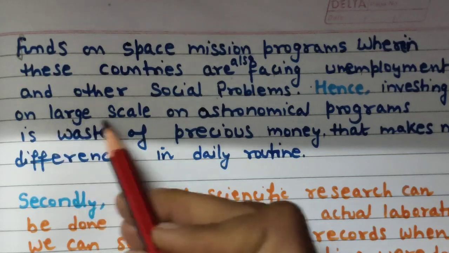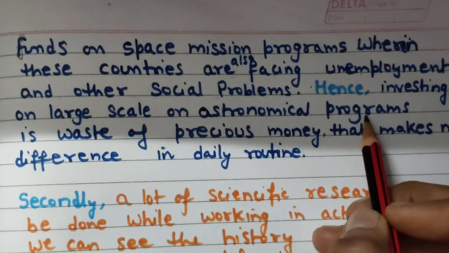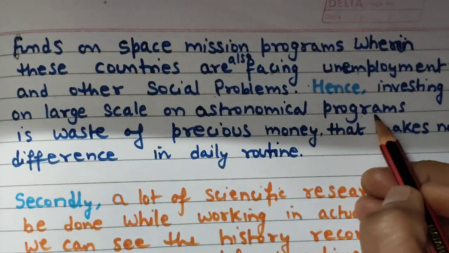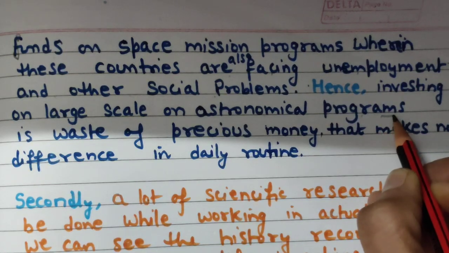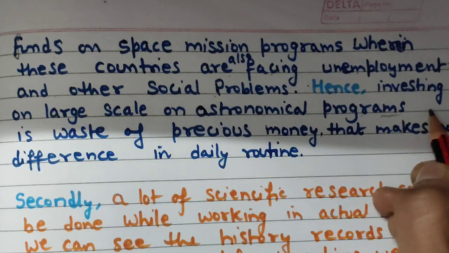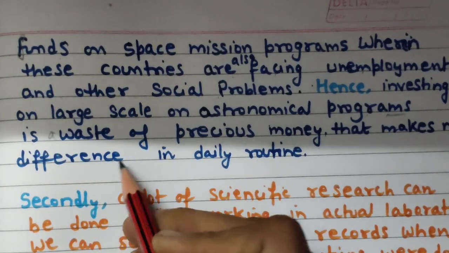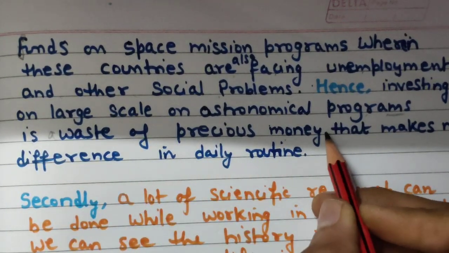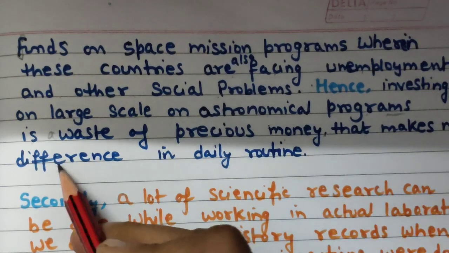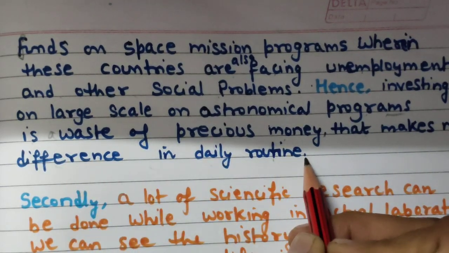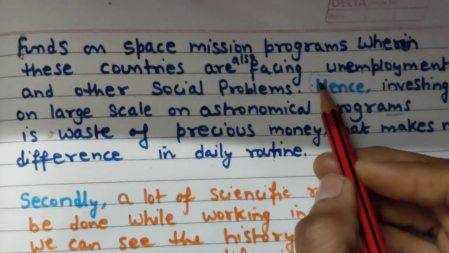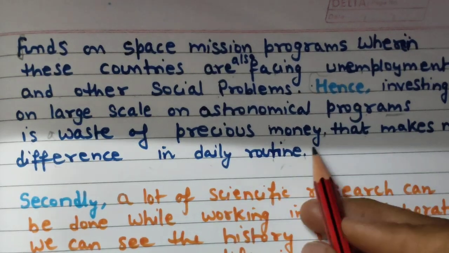Hence, investing on a large scale in astronomical programs is a waste of precious money that makes no difference in daily routine. This is the concluding statement for this paragraph.